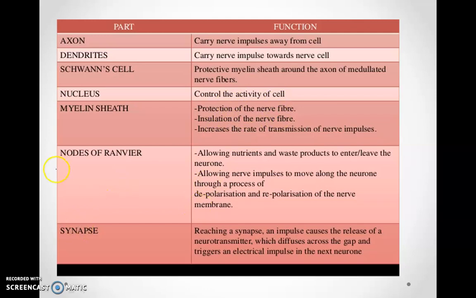As far as the node of Ranvier is concerned, it allows nutrients and waste products to enter and leave the neuron, and it is through the node of Ranvier that the nerve impulse passes. Another important component of our nervous system is the synapse, which is the point of junction between adjacent neurons. Hence, it helps the transmission of impulses between the two neurons.